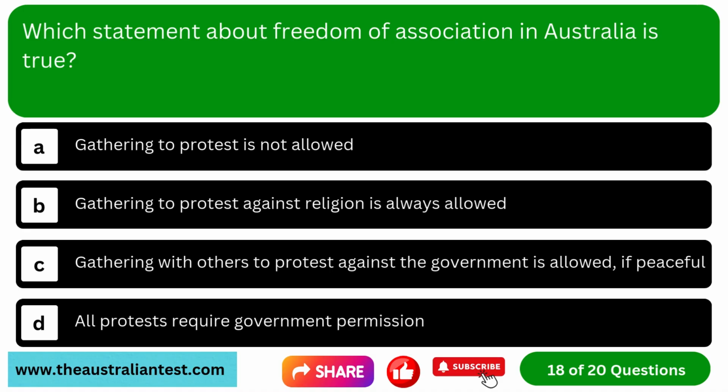Question 18. Which statement about freedom of association in Australia is true? Option A, gathering to protest is not allowed. Option B, gathering to protest against religion is always allowed. Option C, gathering with others to protest against the government is allowed, if peaceful. Option D, all protests require government permission.